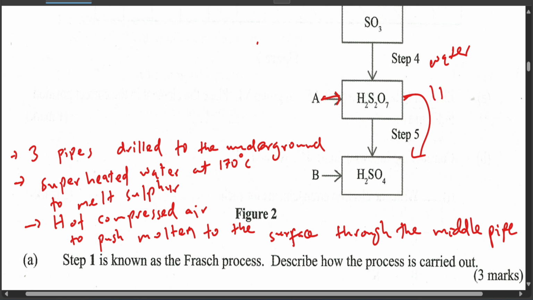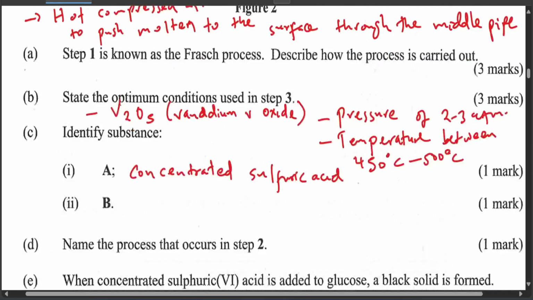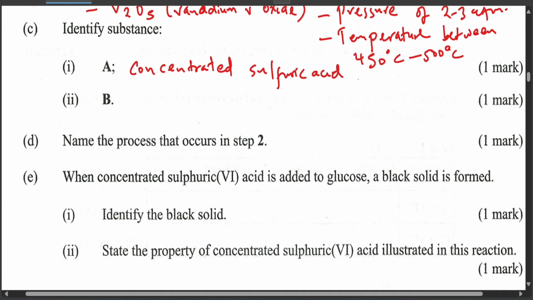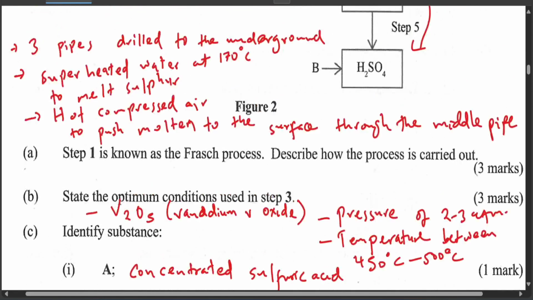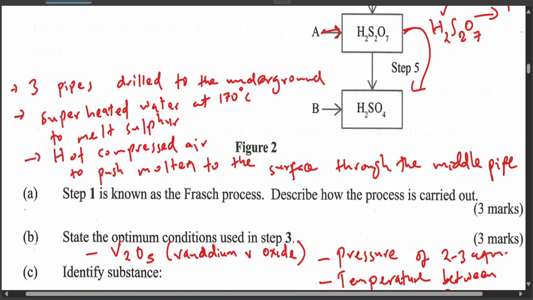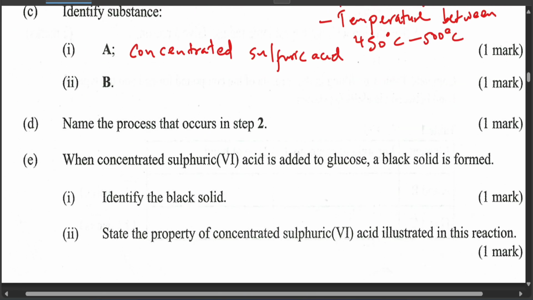So when you pass concentrated sulfuric acid, what it usually does is remove the H and the O, H2O. So if you remove H2O, you remain with sulfuric acid. Okay, so that is for A. For B now, you use water.